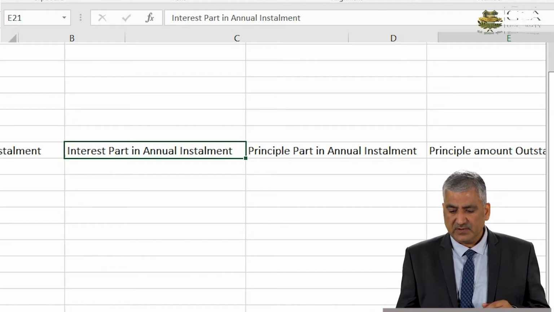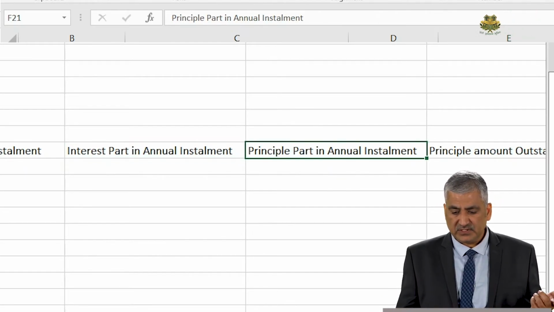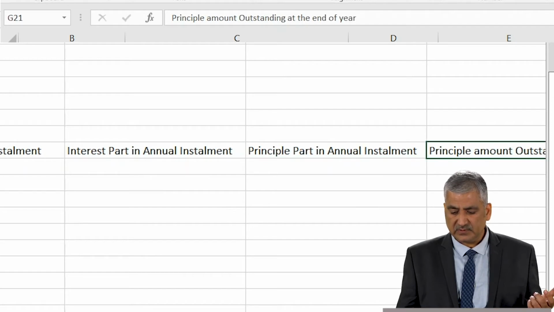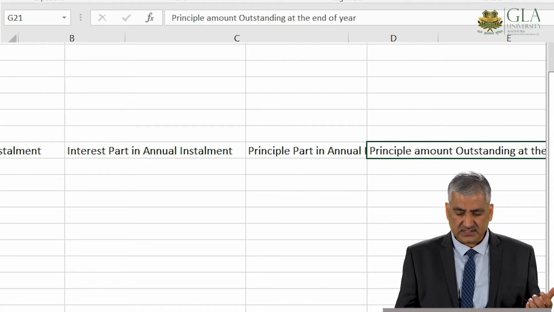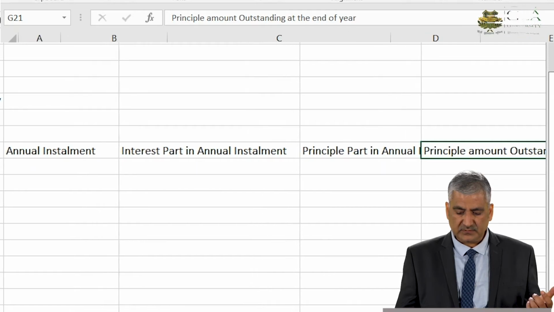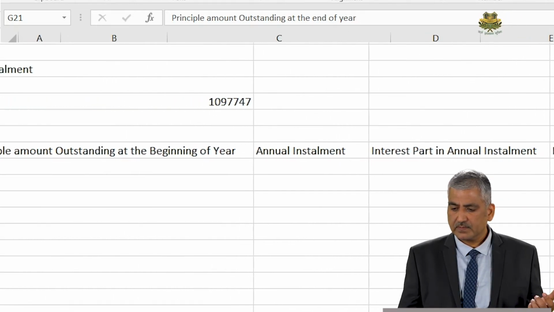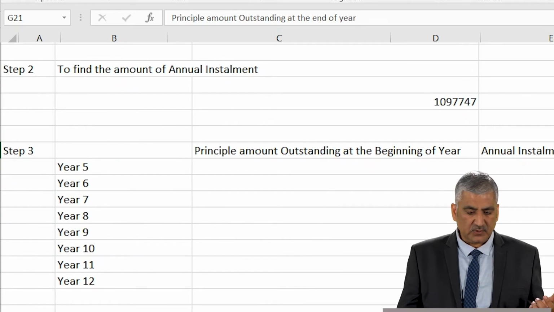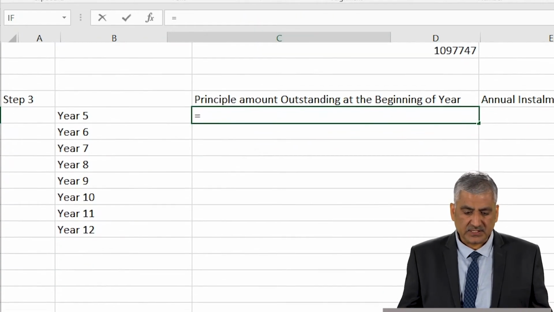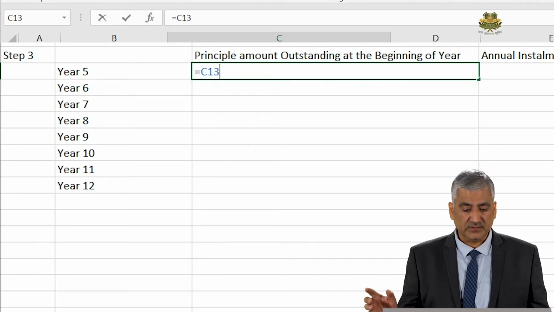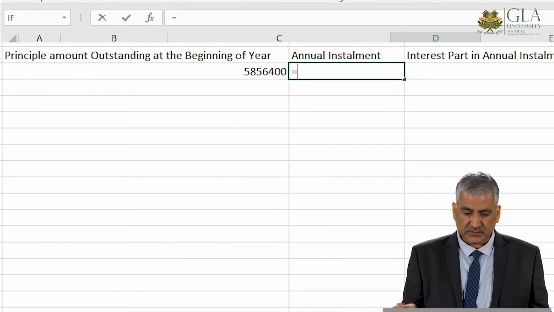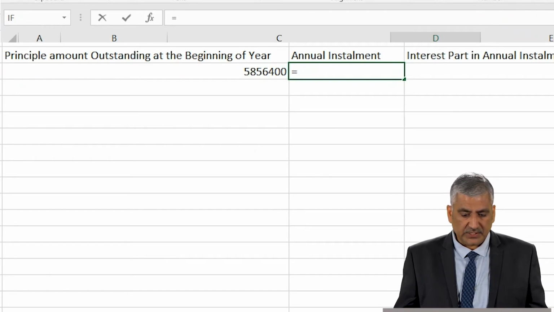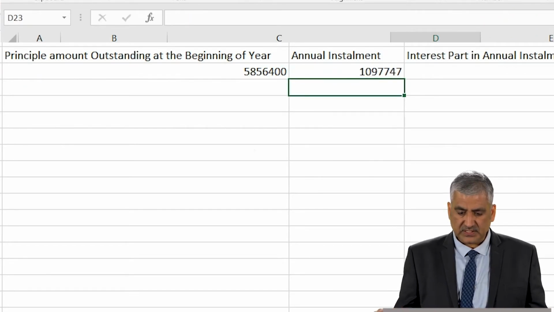That is the idea. And what will be the principal part in the annual installment, and what will be the principal amount that will be outstanding at the end of the year? This is what we are trying to figure out. So let's move on here. It's pretty simple, I would say. So what is the principal amount outstanding at the beginning of the year? That is clear. The principal amount outstanding at the beginning of year 5 is already given to us. The amount of the annual installment is what we have calculated using the PMT function.